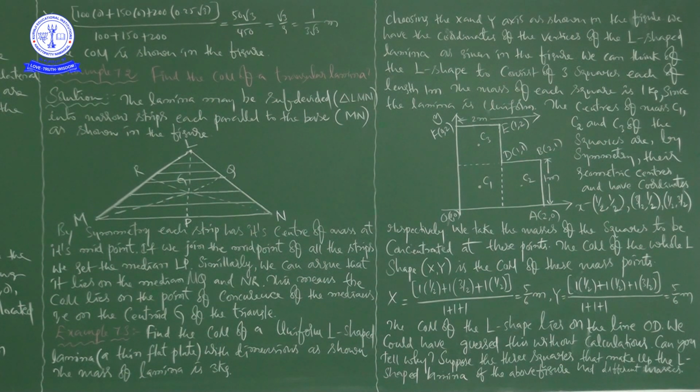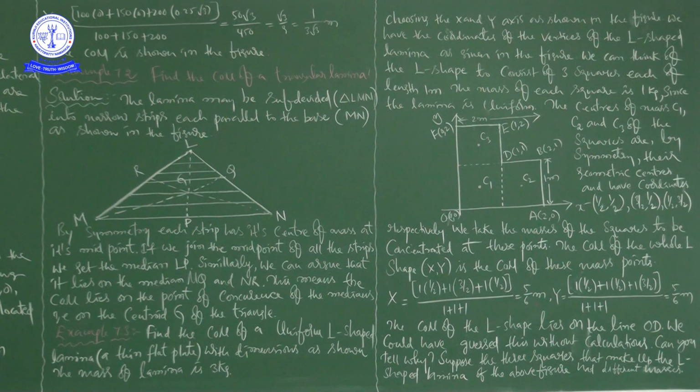The center of mass of the whole L-shaped lamina, X comma Y, is the center of mass of these mass points, right? So now we are going to find, as usual, x equals m1 x1 plus m2 x2 plus m3 x3 divided by m1 plus m2 plus m3.